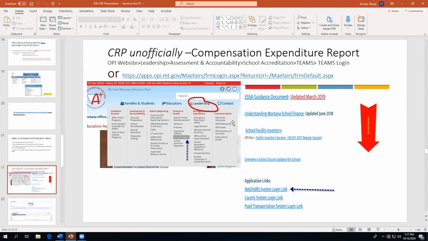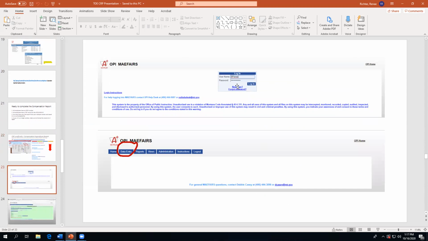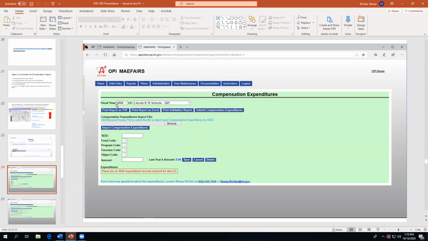So now we're going to go into the Mayfair system, which again is on the OPI website. Leadership, school finance, and then you'll go into your Mayfair system link down here. You want to enter your username and password, and it will take you to the data entry screen. From the data entry screen, you want to go into the compensated expenditures. There's a drop down here and I'll select compensated expenditures.